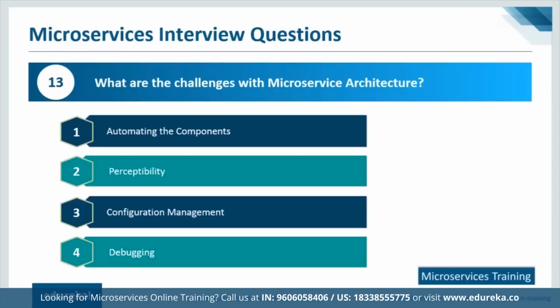Debugging. Now, debugging is another issue here because we have fault isolation, and if some application fails, it does not affect the working of any other application. But that also means that you have to be continuously monitoring these applications, or individual monitoring is something that has to be done. And that is why when you talk about system failures, dealing with such failures can be a problem in the overall architecture. Even if it does not affect the functioning of other applications, still that application has gone down and it needs to go up. So monitoring becomes a problem here. Plus, troubleshooting so many errors for individual microservices can be a problem at times.